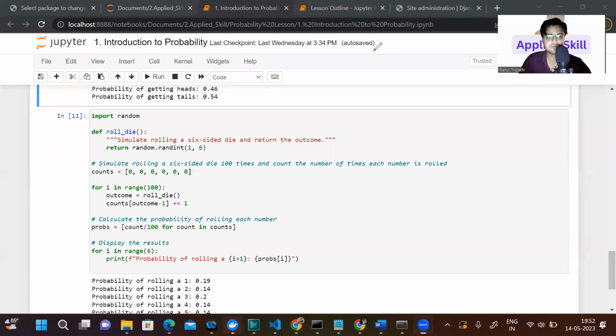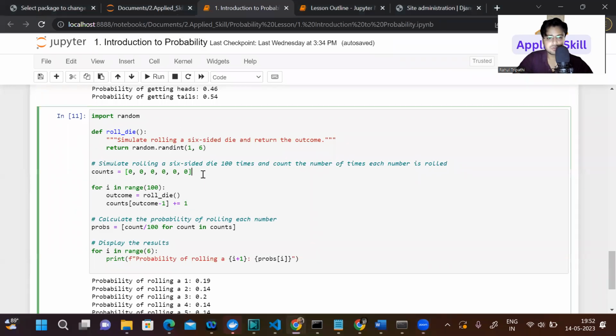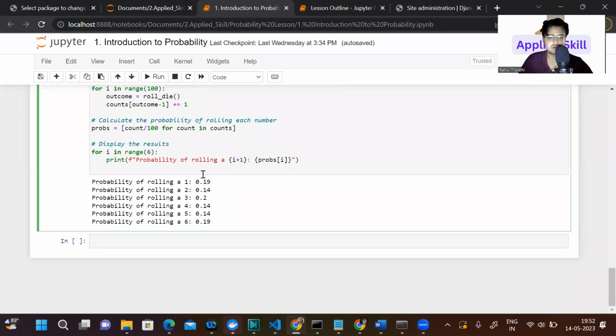Okay, understood? Now you can see the probability for each and every event. So hope you guys understood what probability is.